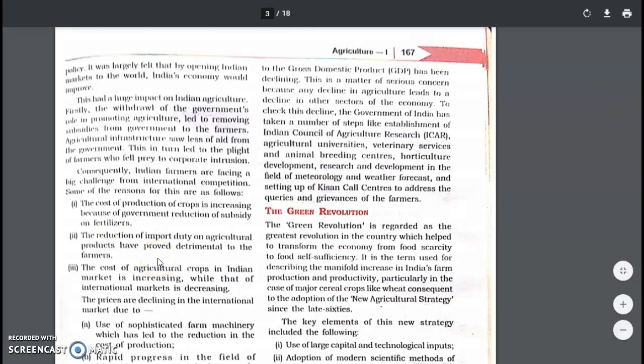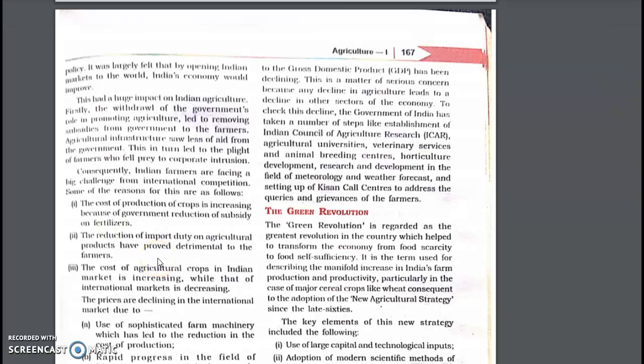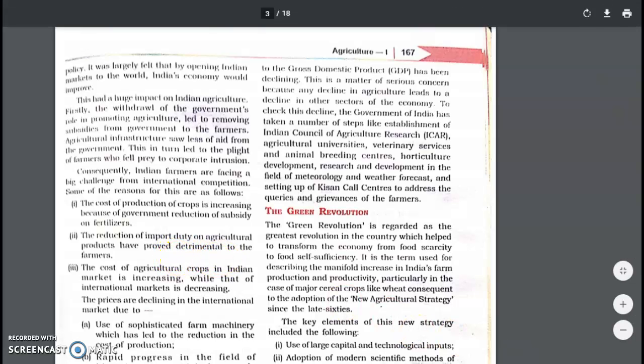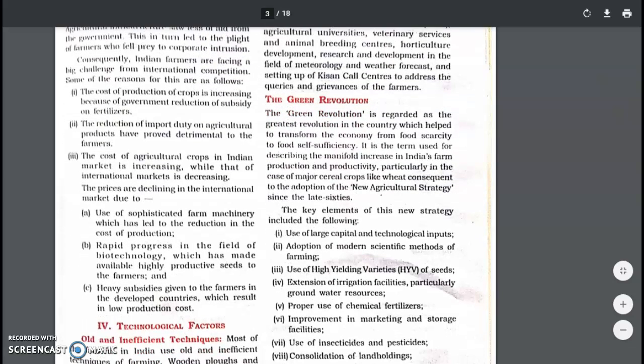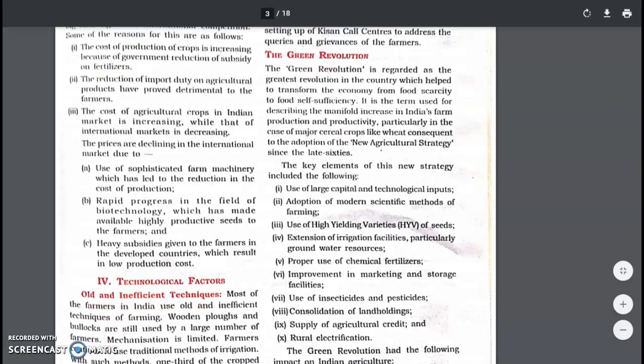Second, the reduction in import duty on agriculture products has proved detrimental to the farmers. Now what has happened is that import duties have been reduced, so production has directly come to depend on the farmers, okay. Then the cost of agricultural crops in the Indian market is increasing while that in the international market is decreasing. This is a very big issue, that when you are buying stuff from outside the country, it is cheaper than the products which are sold in India. So the farmers are facing stiff competition.